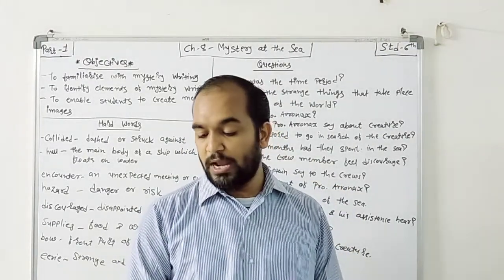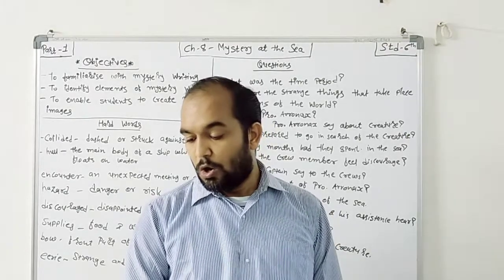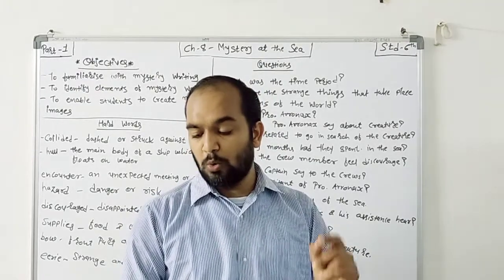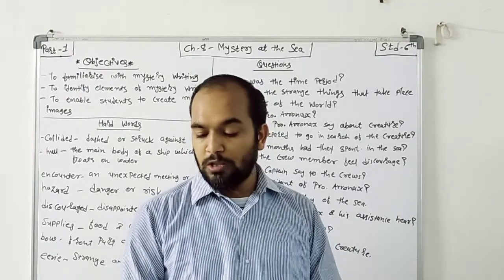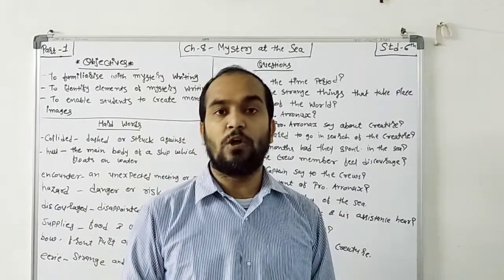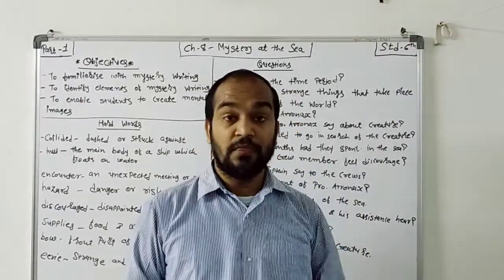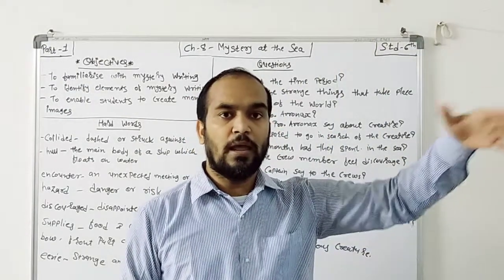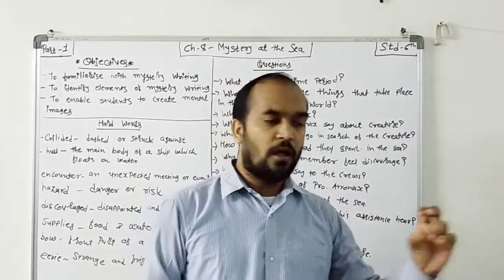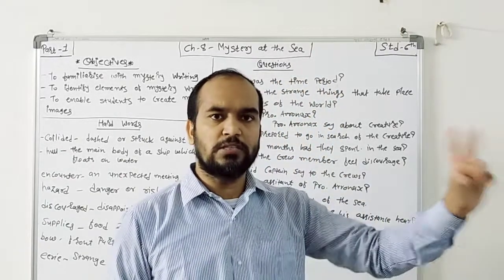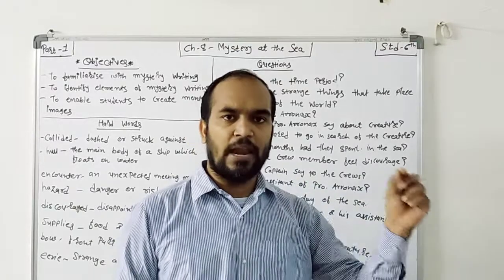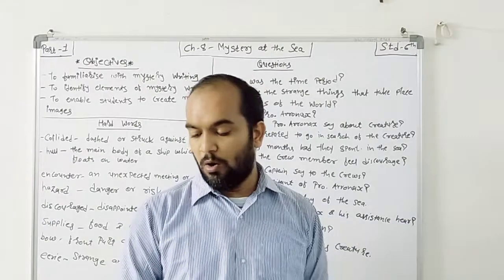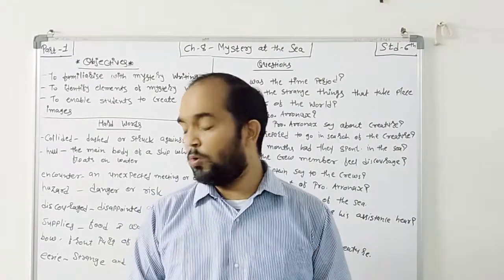Professor Aronnax stood looking out at the sea with his assistant Conseil. Who is his assistant? Conseil. He stood looking out to the sea. The moon was low on the horizon and the sea was calm. There was a moon, right? Low on the horizon, where the earth and the sky meet. Here there is no earth, that's why where the sea and the sky meet, that place is known as the horizon. At that place the moon was low down and the sea was also calm.